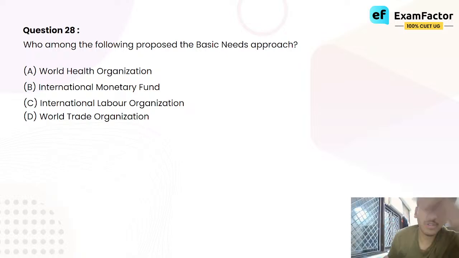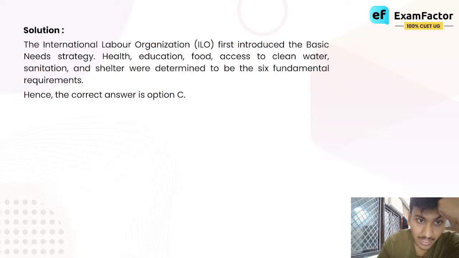Who among the following proposed the basic needs approach? The basic needs approach is a question we already encountered. Alright. World Health Organization, International Monetary Fund IMF, International Labour Organization ILO, World Trade Organization WTO. The International Labour Organization ILO first introduced the basic needs strategy. Health, education, food, access to clean water, sanitation, and shelter were determined to be the 6 fundamental requirements.